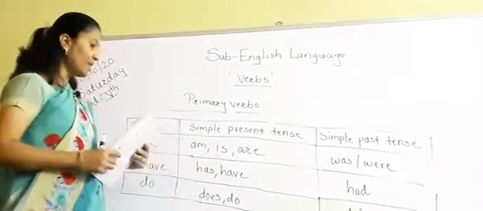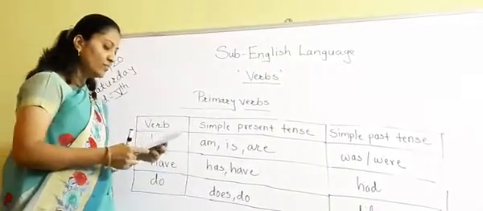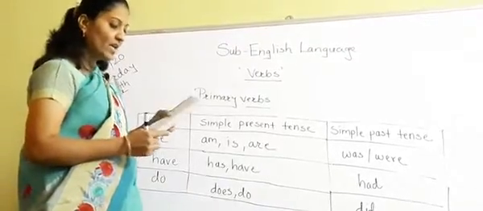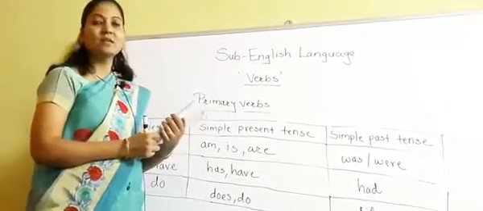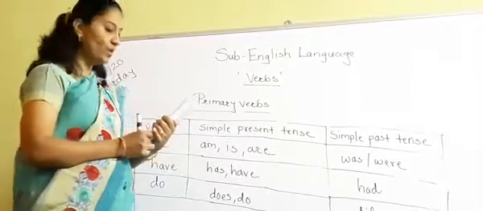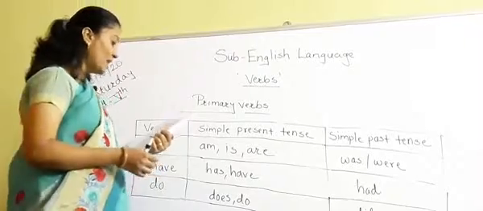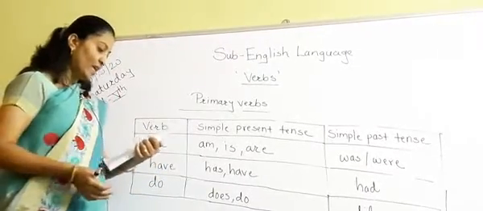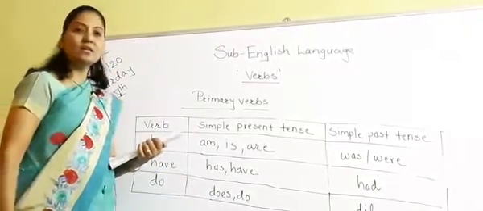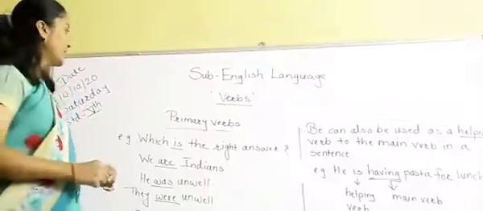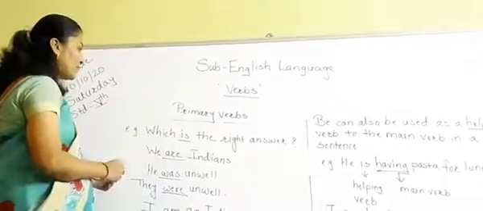Now students, see, the form of be is one of the most important verbs, because the verb be and its forms suggest the meaning of being. Being means we are doing that action. Be has different functions also. It can be used as the main verb in the sentence also. Now see some more examples of primary verbs.